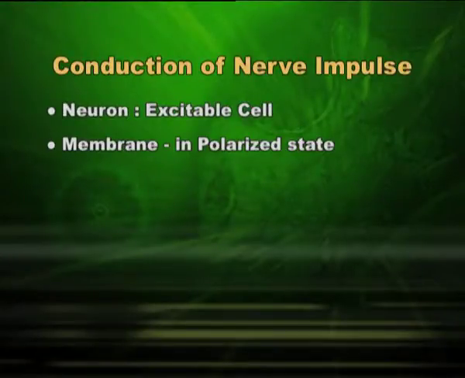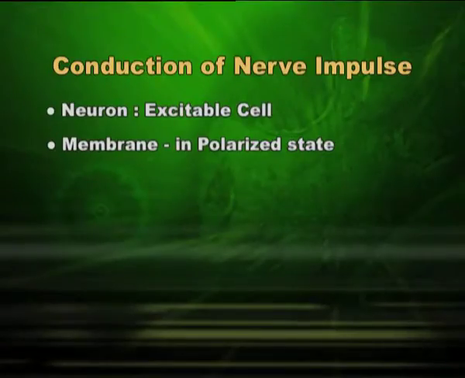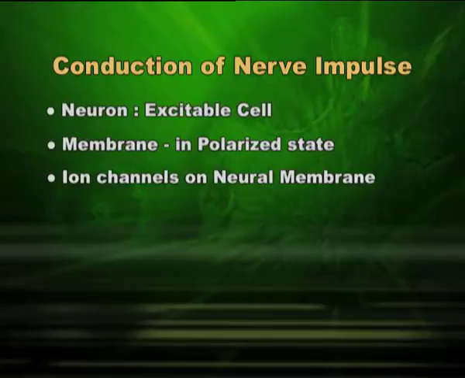Now, the membrane of a nerve cell is in a polarized state. How is it in a polarized state? The reason being that it has ion channels. If I say channel, I mean the ions can pass through these channels. So, the presence of channels is important in the nerve cell, which will keep it polarized. I am going to explain a little later what I mean by polarized condition.